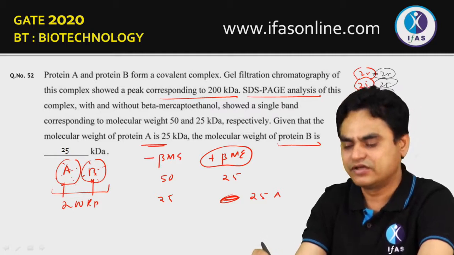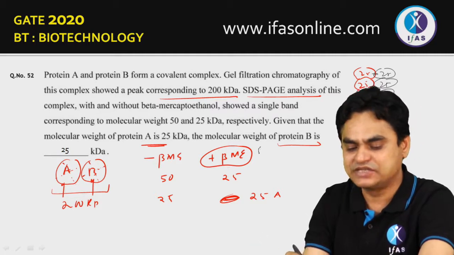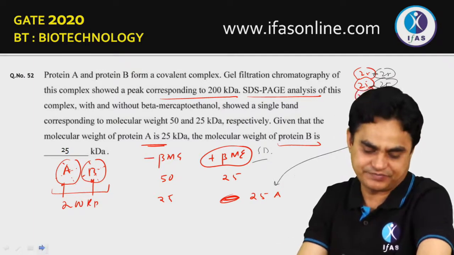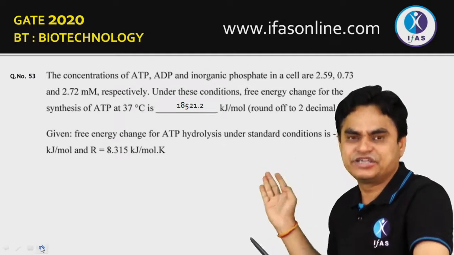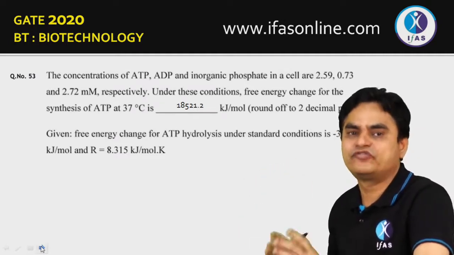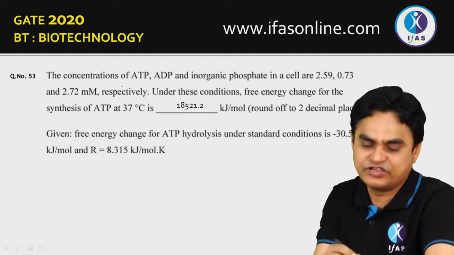And that's why on SDS-PAGE, in presence of beta-mercaptoethanol, you are getting a single band, that of 25 kilodalton. Going to the next question. Here the concentration is given, and you have to identify the free energy change under the given physiological conditions.